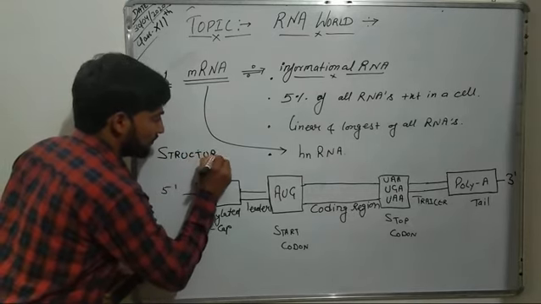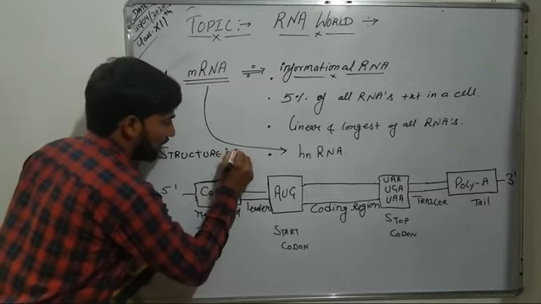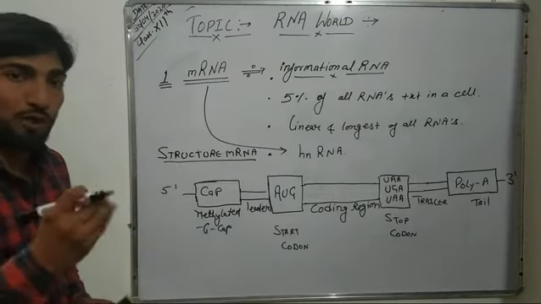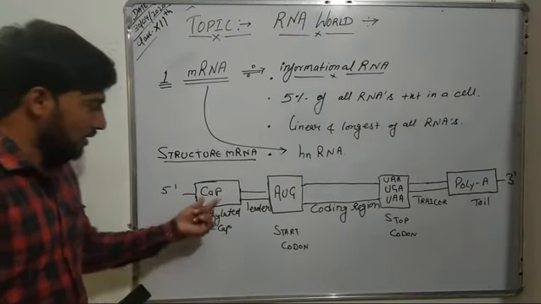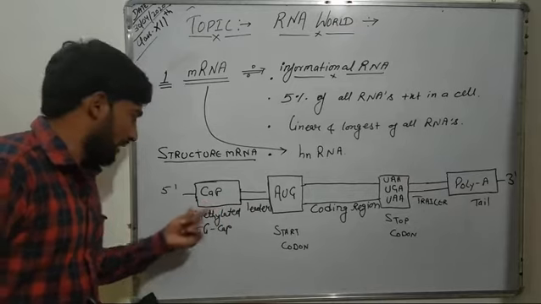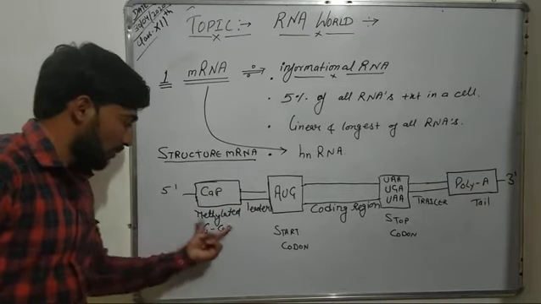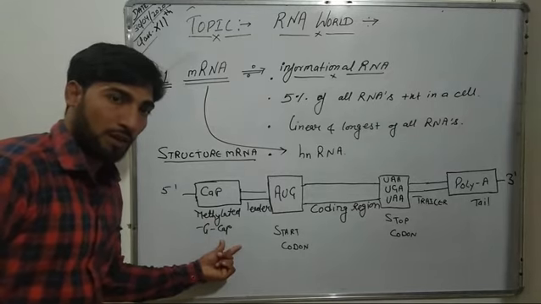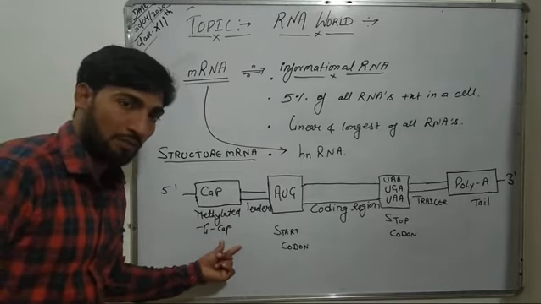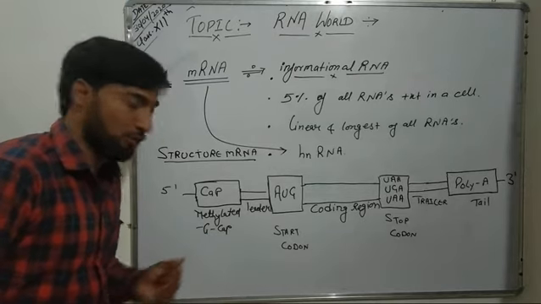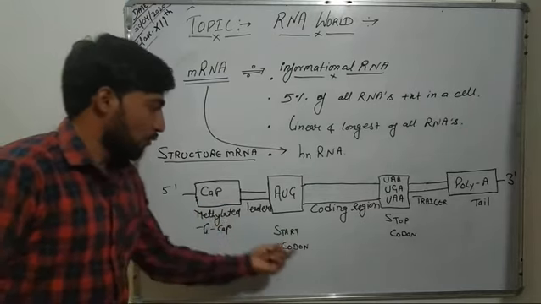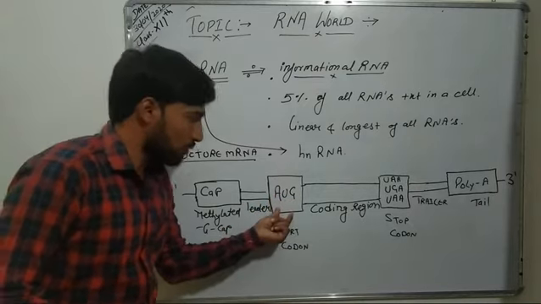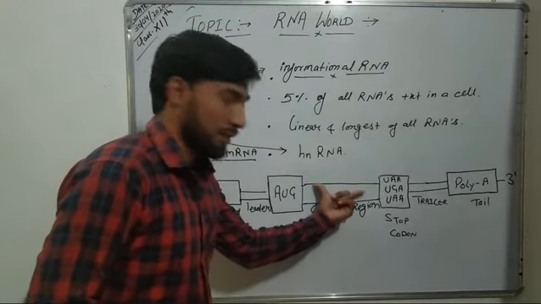Now come to the structure of mRNA. A fully processed mRNA consists of a cap of methylated guanosine at its 5' end. This cap is followed by a start codon, that is AUG, and this start codon is followed by a long coding region.